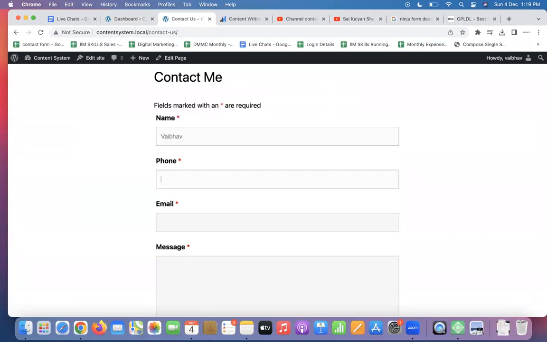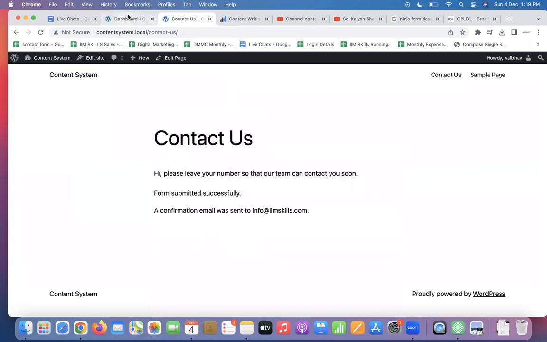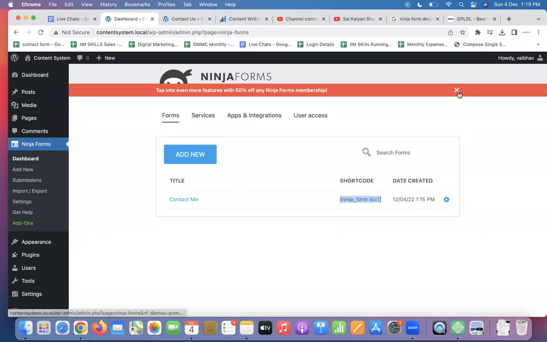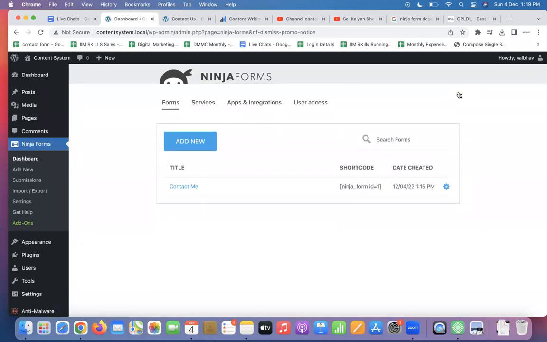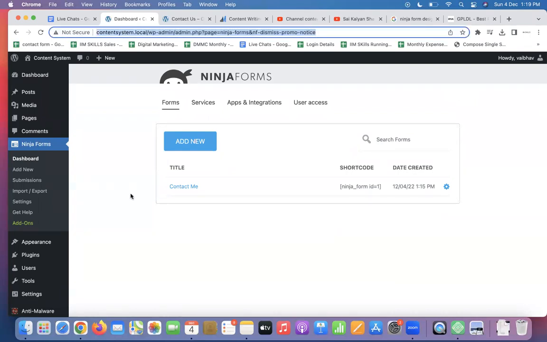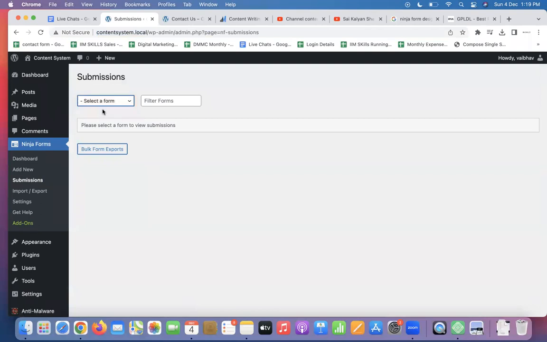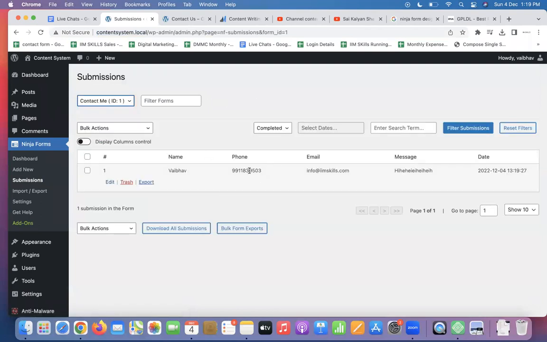Now, if somebody writes here, Vaibhav, my number, my email, and hello, how are you? Something like this, submitted. Then if I am live on the server, you will get an email, and the customer will also get an email that, hey, you have sent this inquiry. But given I'm not live, I'm on a local machine, I will not get it. What happens next? You go to Submissions, select the form. See, you have the lead of a person. So what you will do, hey, Vaibhav, you inquired for the course, or you inquired for my service. Yes, we planned for this call. This way it goes. Understood now?